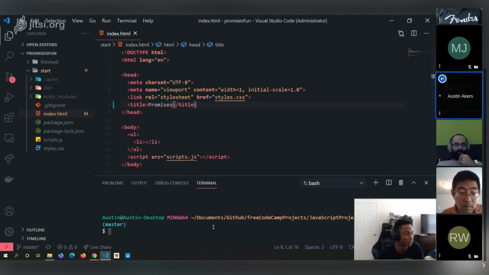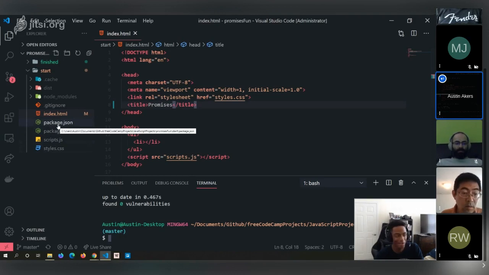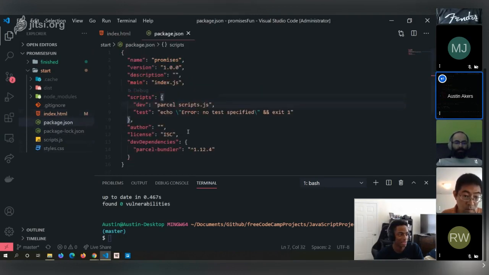All right. Now, the next thing we're going to do is an npm install, and we're going to install all the packages that we have for this project. I've already installed it, so as you can see, that's all situated. All that we have for this project is something called Parcel, just to boot up and create a really simple server.